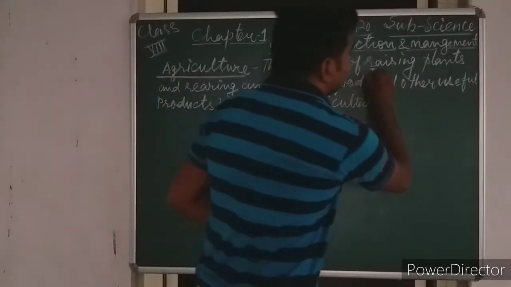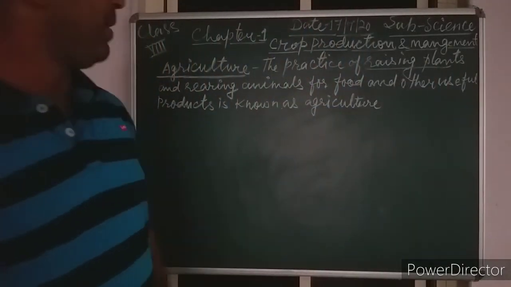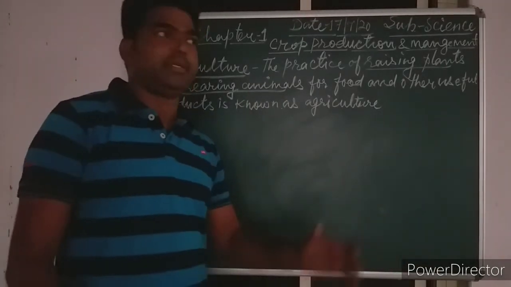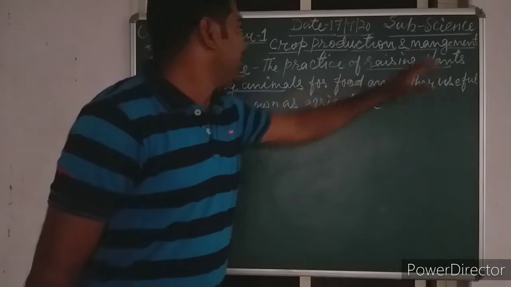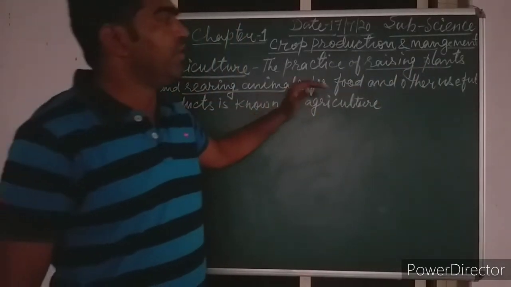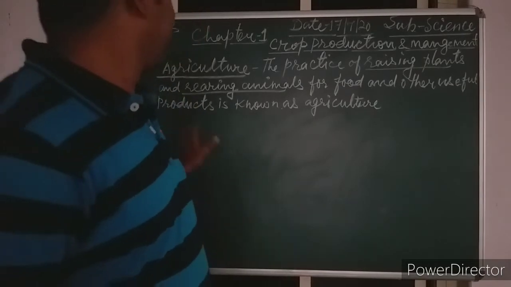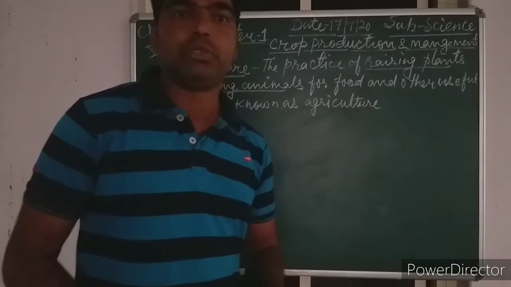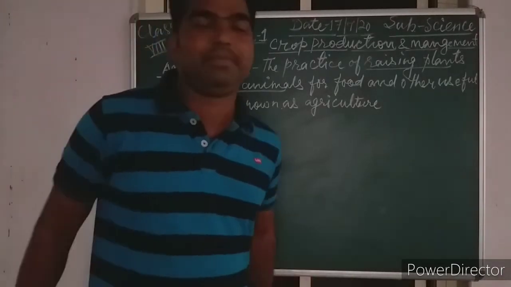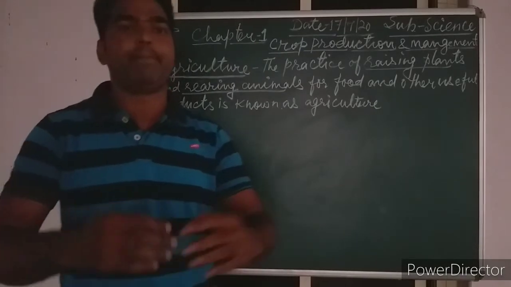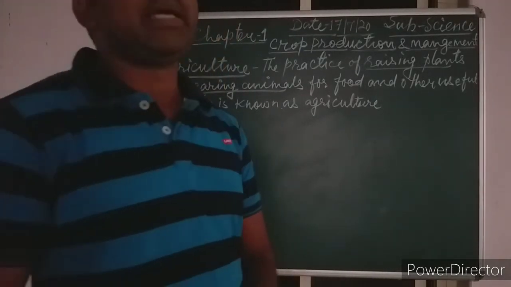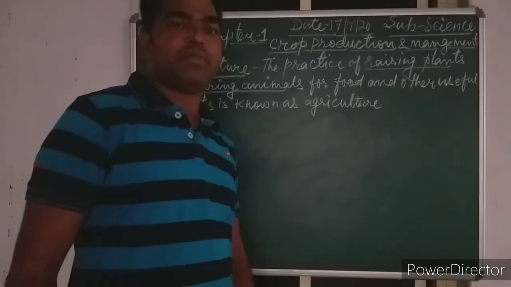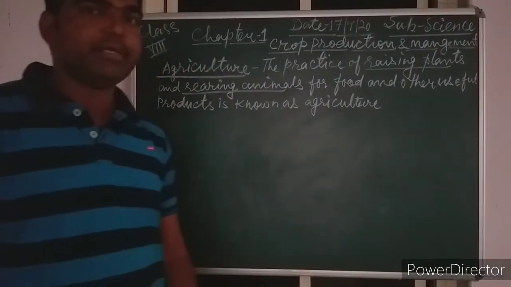First one is raising plants, and the second thing is rearing animals. If we combine both concepts, the practice of raising plants and rearing animals for food and other useful products is known as what? Agriculture. Generally this word agriculture comes from two different Latin words. First one is ager, which means a plot or land, and the second one is cultura, which means cultivation. You can find how it is derived in your textbook.